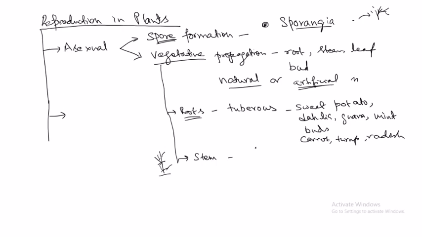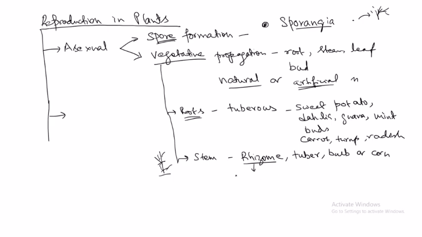So the underground stems of certain plants bear buds that can help in vegetative propagation. These underground stems are known as rhizomes. They can also be called tuber or bulb or corm. So what is a rhizome? A rhizome is a short and swollen underground stem which bears the buds, nodes, internodes and roots. So a new plant can develop from that.